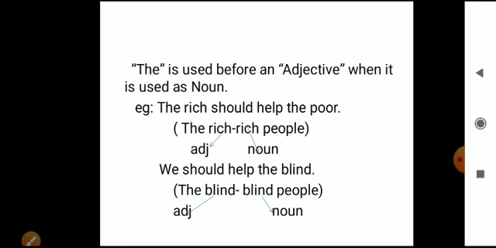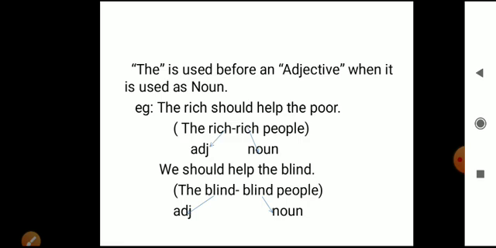Rich and poor are adjectives, beta. When we say the rich, it means the rich people, the poor means the poor people. And that adjective is used as a noun here.